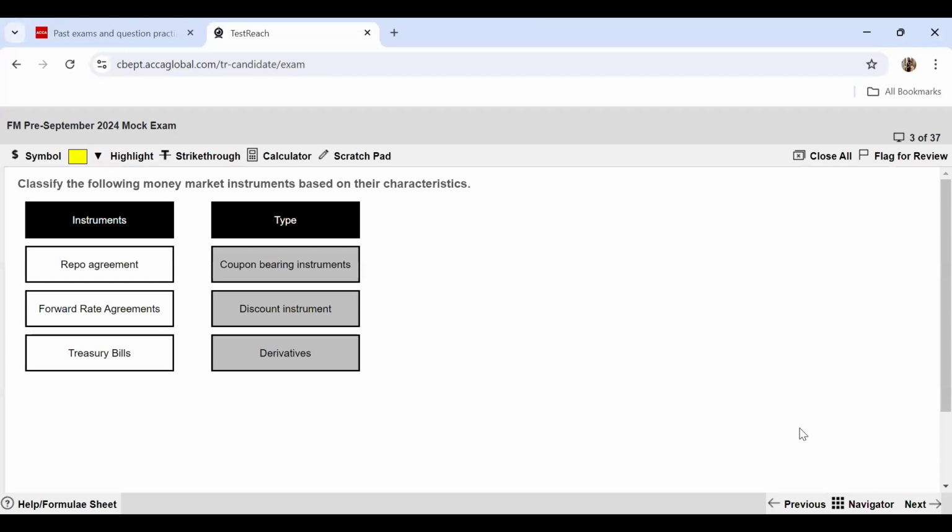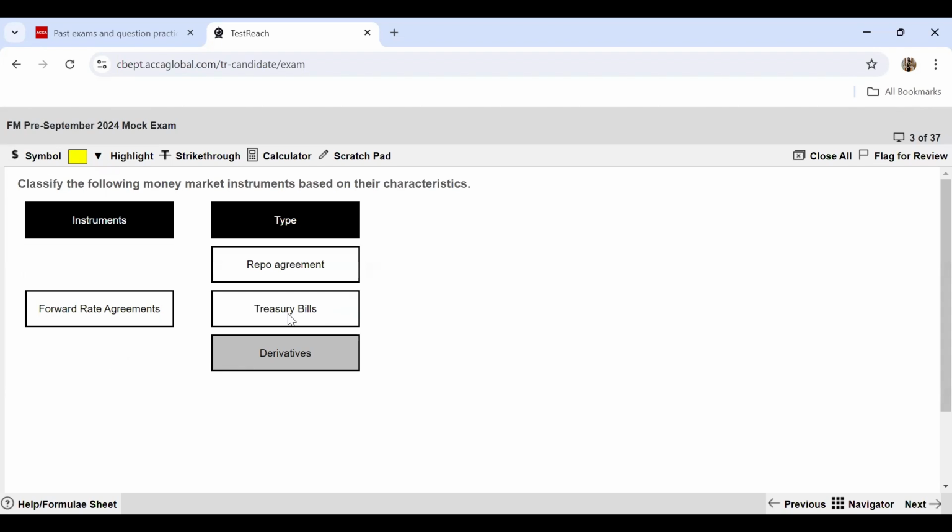Moving further, we have to classify the money market instruments based on their characteristics. All right, so the very first that I would like to put over here is a repo agreement. So repo agreement, we've all studied, these are coupon bearing instruments. So this is what you pick over here. Then treasury bills are always sold at a discount and then they're redeemed at the nominal value. So these are a discount instrument.